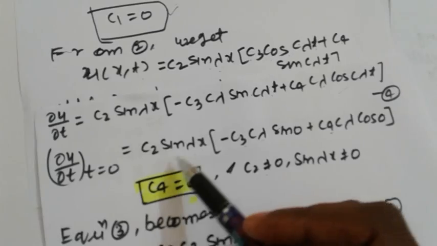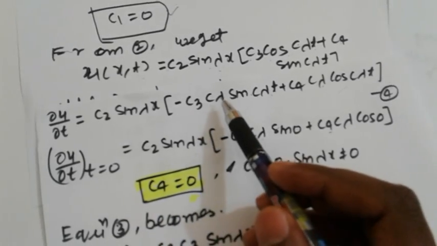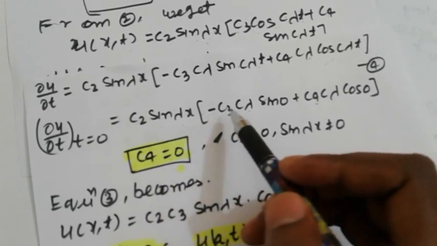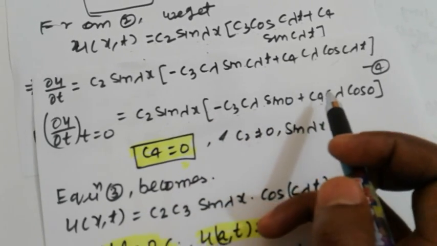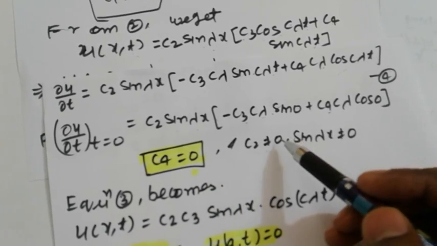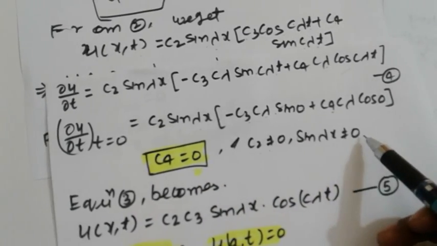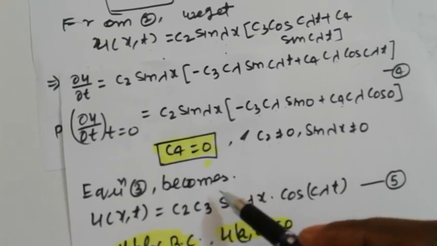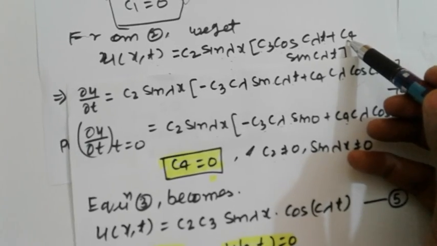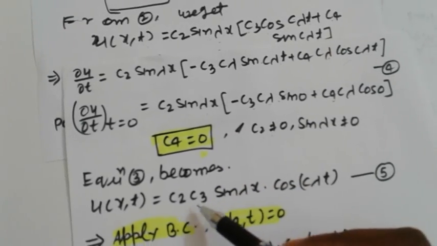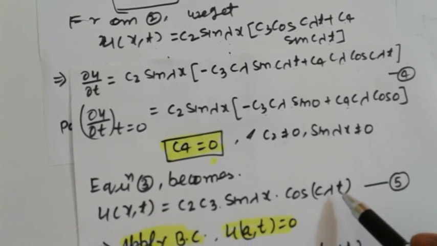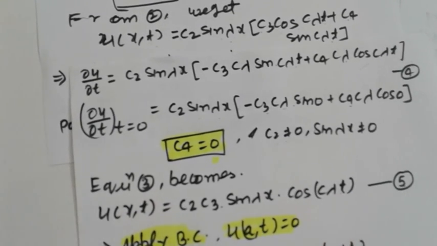So ∂u/∂t, putting t = 0 in 4, we get c2 sin λx times (c3 cλ sin 0 and c4 cλ cos 0). So c4 = 0, since c2 sin λx is not 0. Now equation 3, putting c4 = 0, becomes c2 c3 sin λx cos cλt. This is equation number 5.